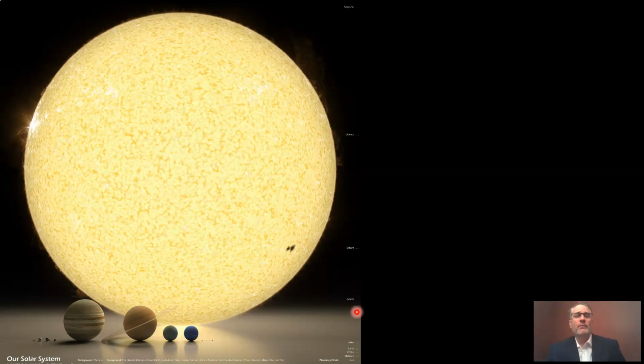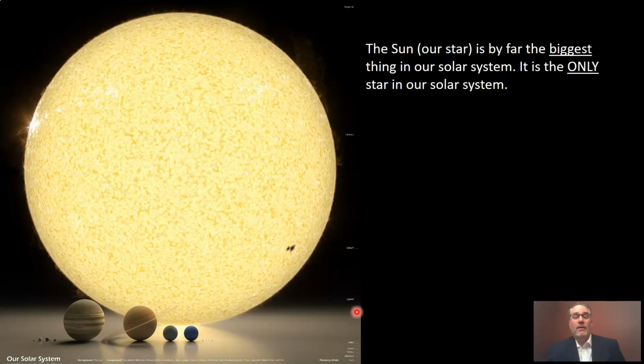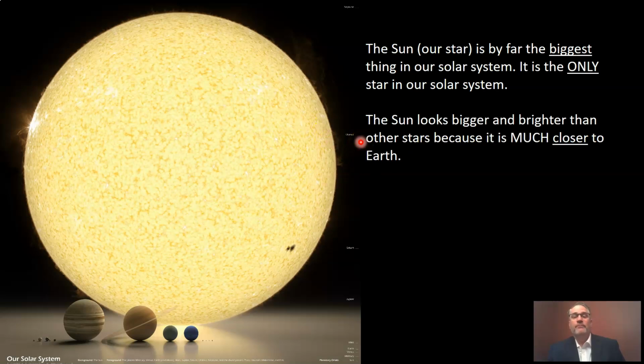This is a diagram that we've seen before, but I want to quickly review it. I want to give you the quick reminder that by far our sun, the star in our solar system, is the biggest thing here. So in our neighborhood, the sun is it. We can see the planets, which in our last diagram looked considerably big. We can see the planets compared to the sun are completely dwarfed. This is a scale model that shows us the relative sizes of these objects compared to one another, and the sun is ginormous.